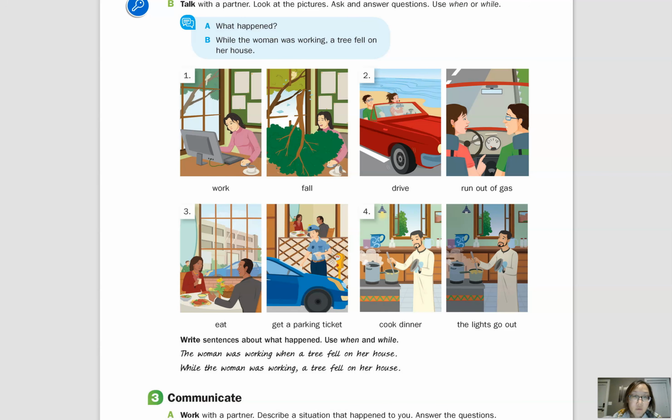Okay, so welcome to part 2 of the lesson, and we finished this activity at the end of part 1, but I want to go back to this question and look at it one more time. The question is, what happened? And as I mentioned, this is a past tense question. So if we were to answer the question with a short answer, we could just say, a tree fell on her house. That's the short answer because this is the past tense and this question is also past tense.